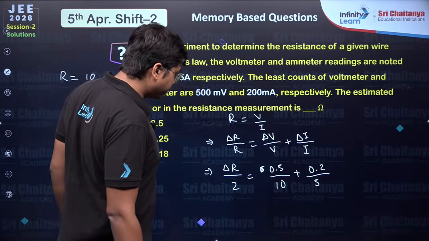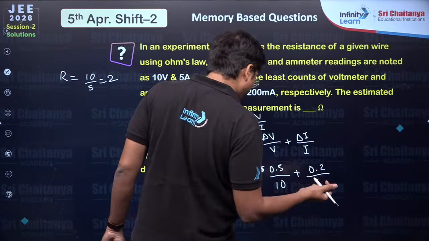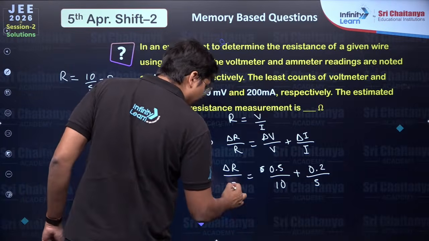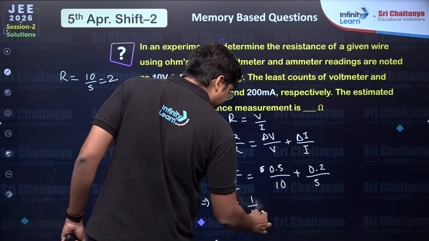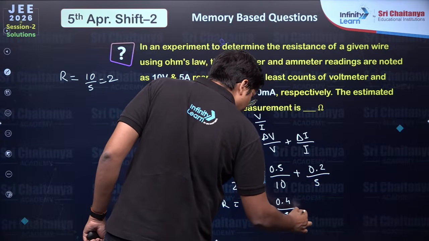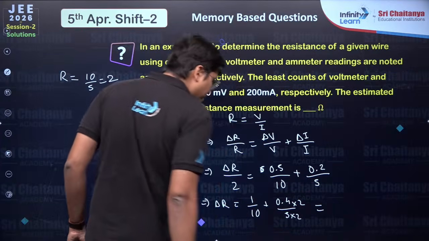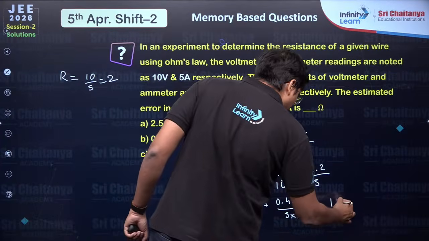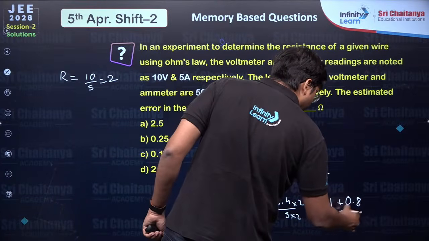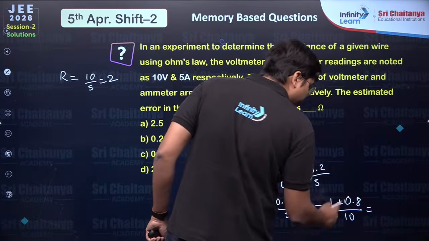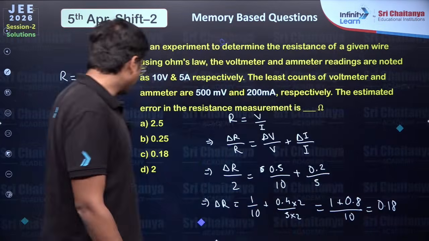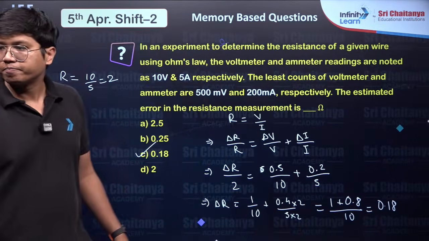Once that is done, we are just looking for delta R, right? Okay, so cross multiply that. Delta R is then just 2 into 1 by 10, plus 0.4 by 5. Let's multiply a 2 to the numerator and denominator. What this does is 1 plus, this is also 1 now, this is also 10 now, this is 0.8 divided by 10, which is 1.8 by 10, which is 0.18. It will be option C.